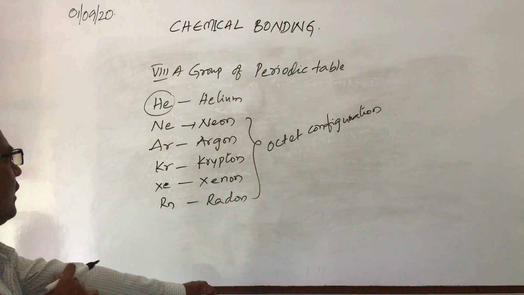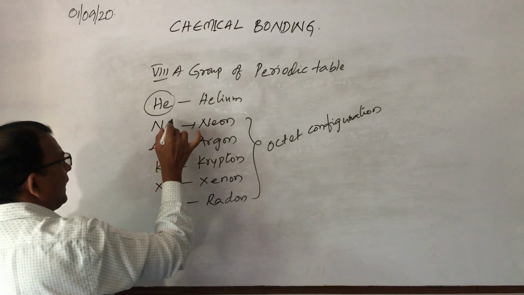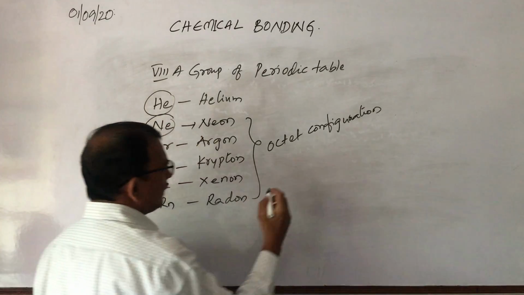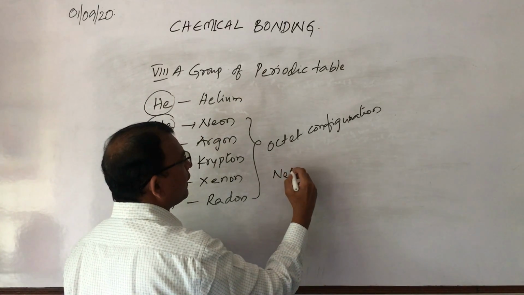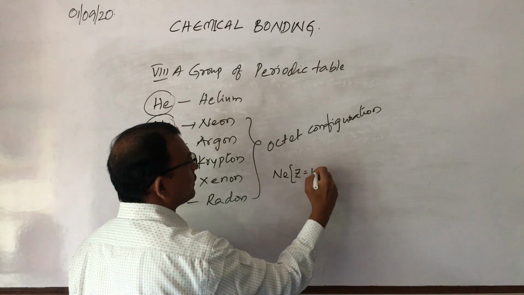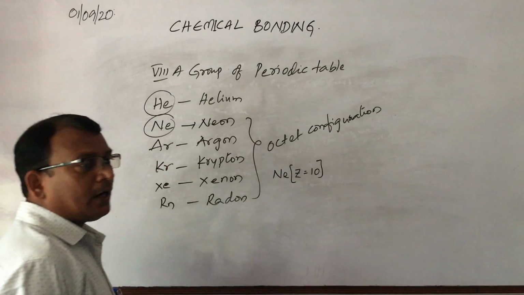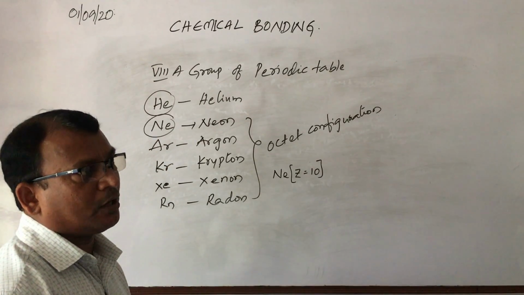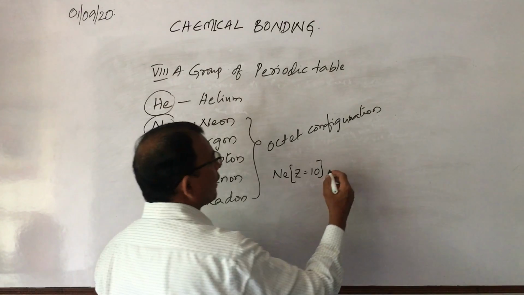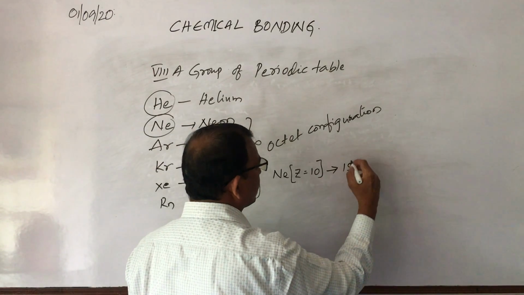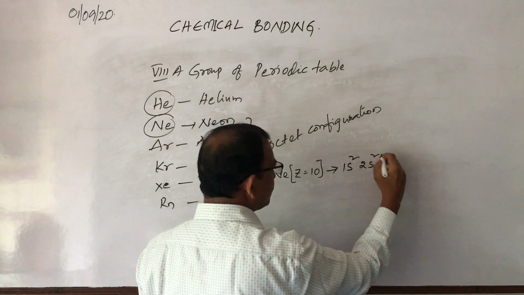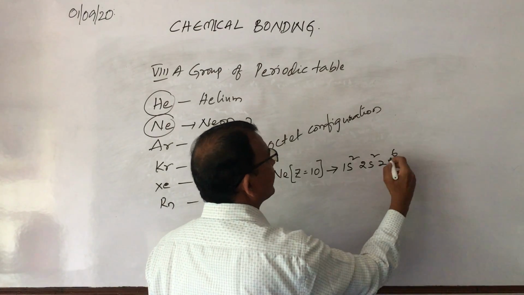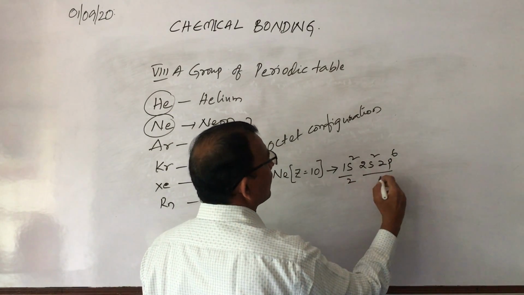So what do you mean by octet configuration? For example, I am taking one, for example, neon. Neon, what is it? Atomic number Z is equal to 10. Z stands for atomic number, that is a shorthand symbol. Okay. How do you write the electronic configuration? I think you know that: 1s2, 2s2, 2p6. So here 2, here 8.